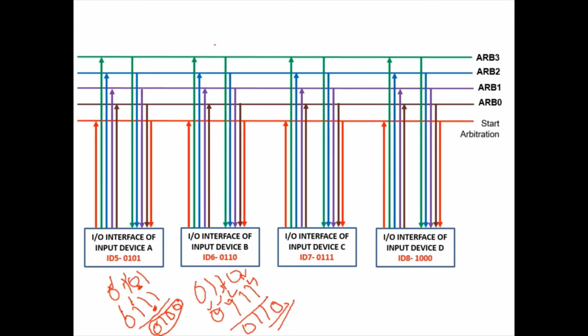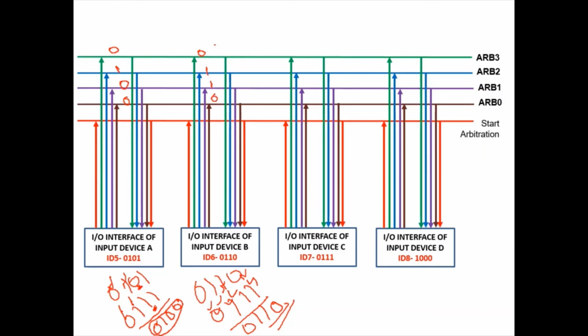The new ID placed by device A is 0, 1, 0 and 0. Similarly, device B has changed its ID to 0, 1, 1 and 0.